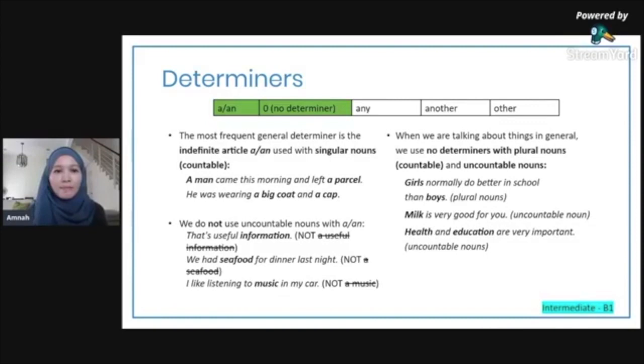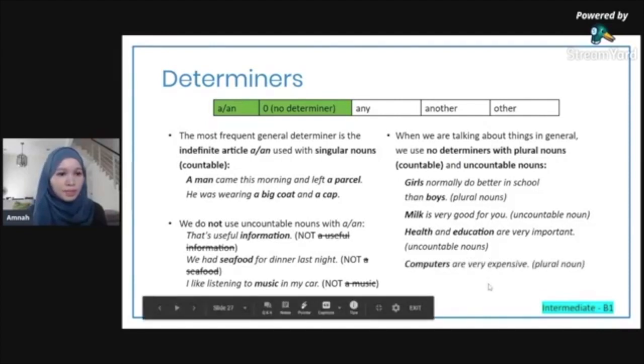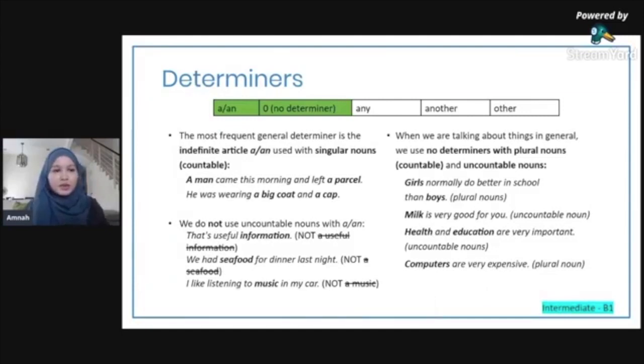So health there is an uncountable noun, and education is also an uncountable noun, and we're talking about it in general. I hope that's clear. Computers are very expensive. In this sentence, I'm talking about computers in general. You could say the computers are very expensive if I'm talking about my specific computer, for example, but I want to say that computers in general are very expensive.